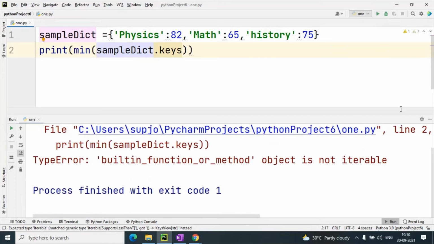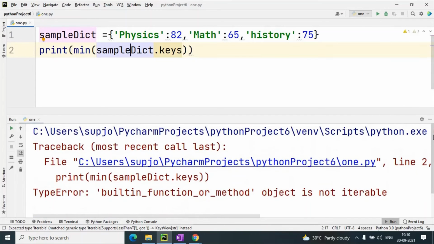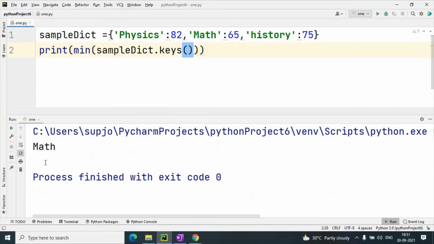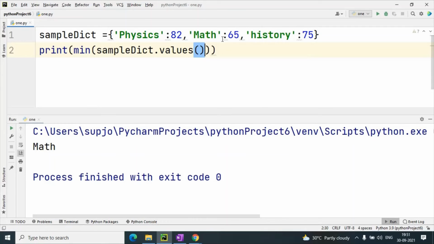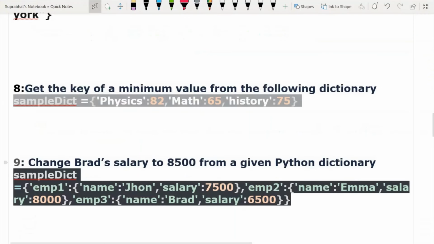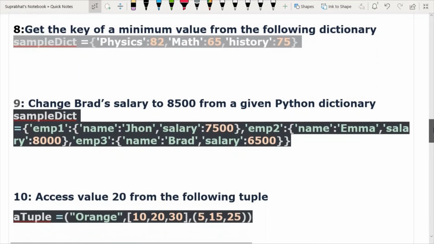The output it will give is math, the minimum key, that is math. And if I type values, it will give the minimum value, that is 65. Understand? Yes, sir.